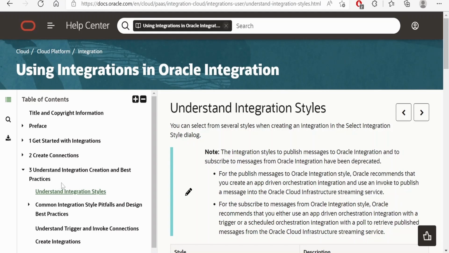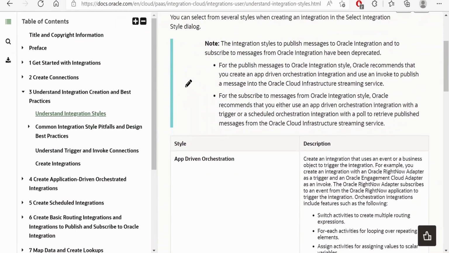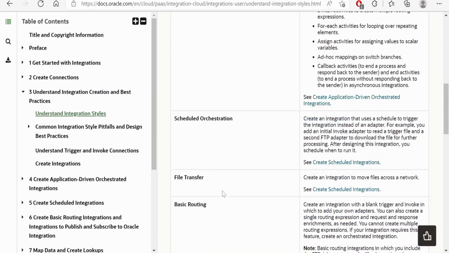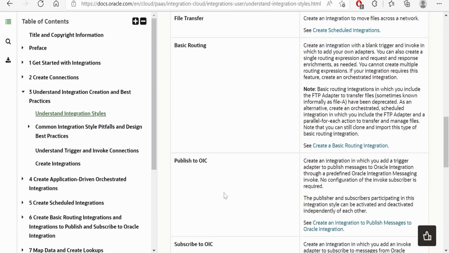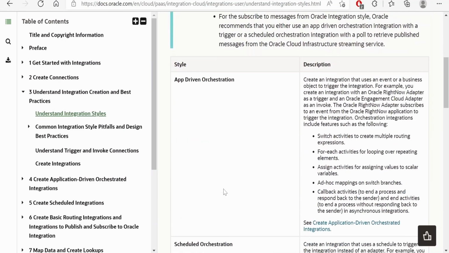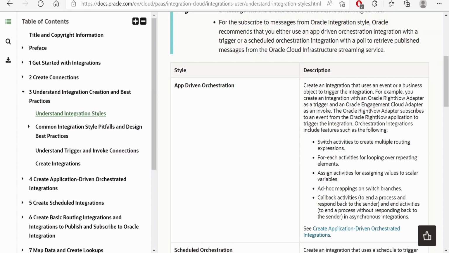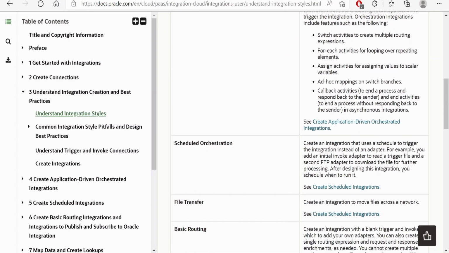Under the table of contents, under understand integration creation and best practices, there is a content called understand integration styles. Here in the table, Oracle has documented the different design patterns or integration styles which are currently available to create integrations. First is the app-driven integration. App-driven integration is basically used to create an integration which uses an event or business object to trigger the integration. Suppose you want to get an event from Fusion Cloud, or someone has to trigger the integration over REST or SOAP endpoints, we can go for app-driven integration.